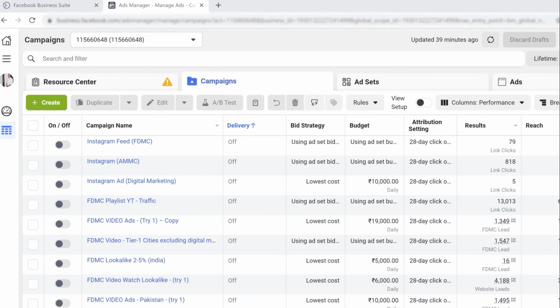Here Facebook has given a definition of traffic as send people to a destination like a website, app, a Facebook event or a Messenger conversation. But traffic in general, you can drive people from Facebook to any particular area. In our case, we'll be driving it to a YouTube playlist.